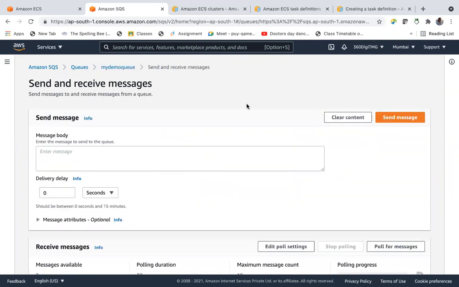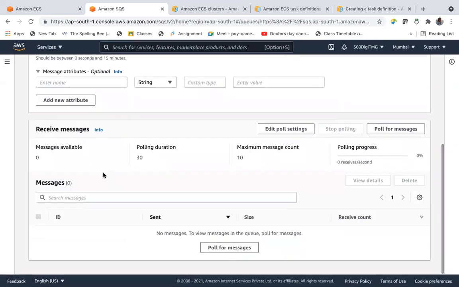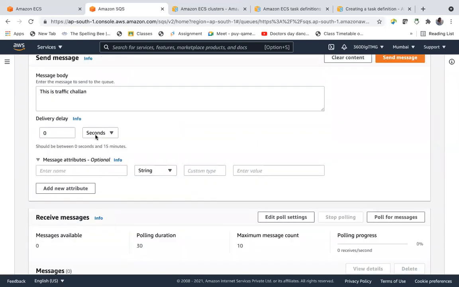So let us send a message. Let us say the message body is: this is traffic challan. Then delivery delay. You can mention the delivery delay here, but we are not giving any delivery delay. Then message attributes. If you remember the previous steps, if you want to add more attributes to the message, you can. But anyway, it's optional.